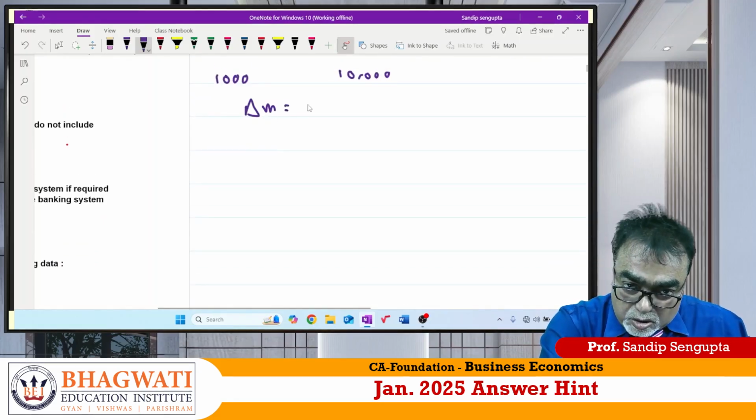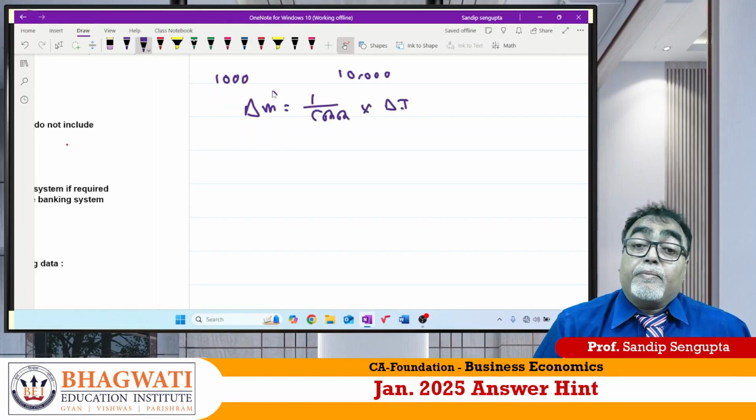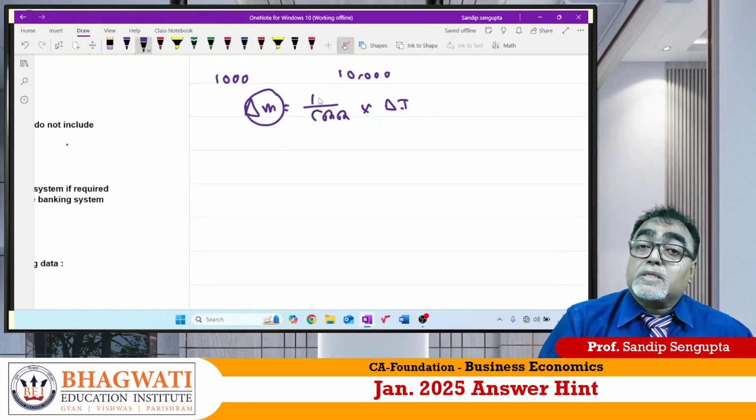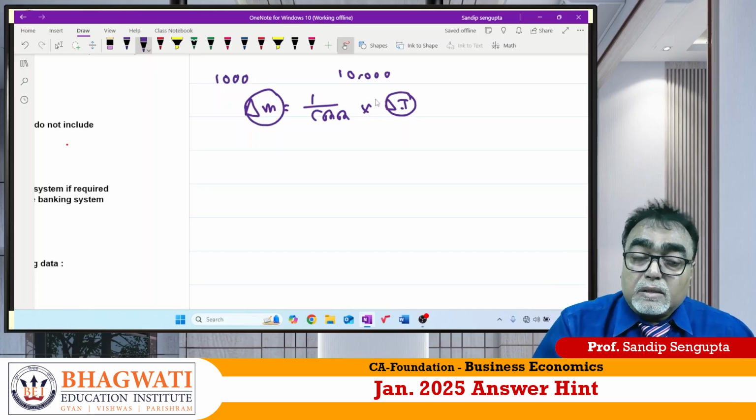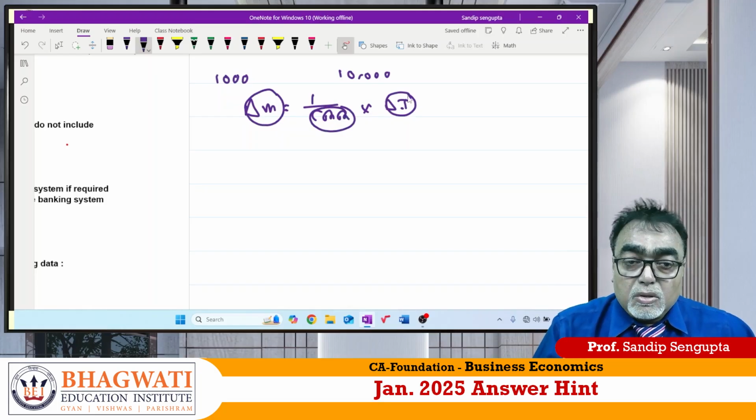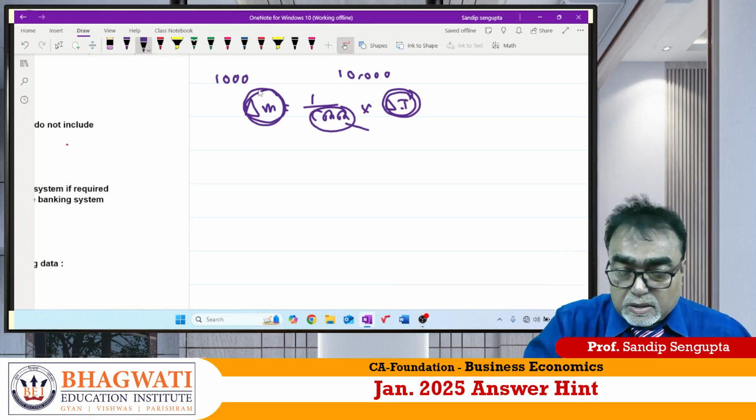Del M equals 1 by CRR into del I. Achha beta, what is del M? Del M is change in money supply. What is del I? Nothing but primary deposit. What is CRR? It is nothing but cash reserve ratio. So depending on the primary deposit and cash reserve ratio, money supply would change. This formula will recur in other questions. That is why I discuss it here.